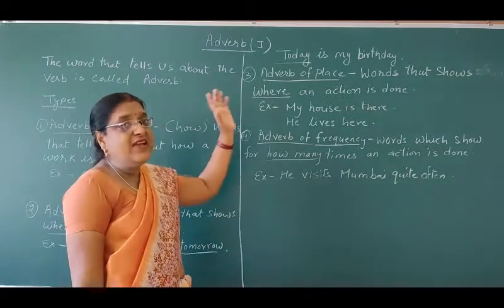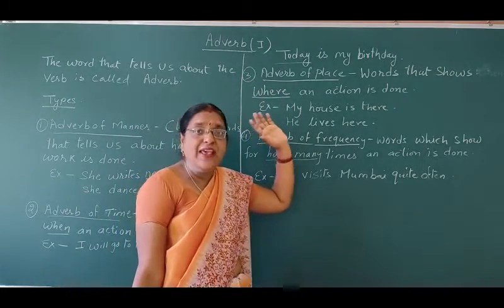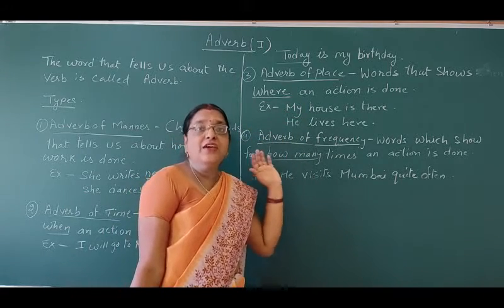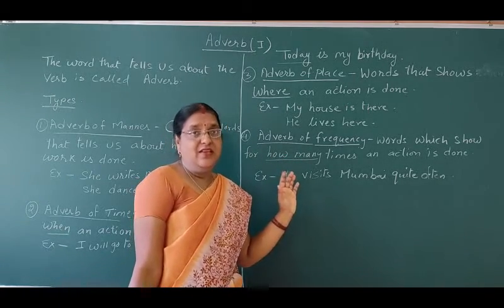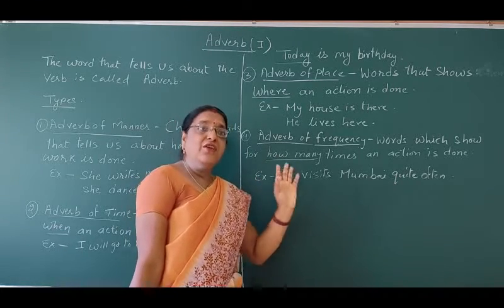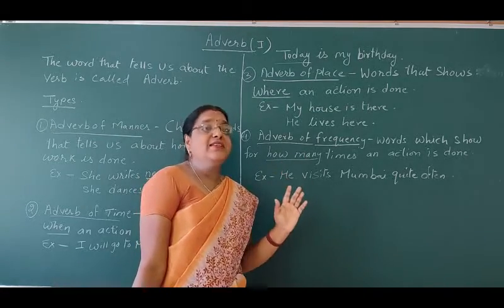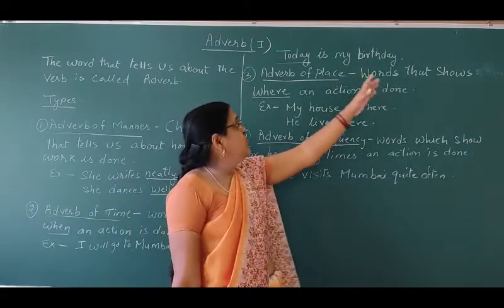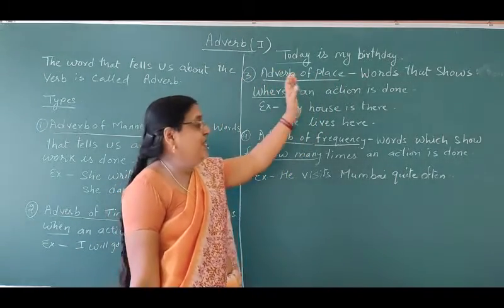The third type of adverb is adverb of place. What is it? Place means the word that shows where the action is done. Somewhere the action might have taken place; somewhere you have done the work. So that is the adverb of place. The word that shows where an action is done is the adverb of place.